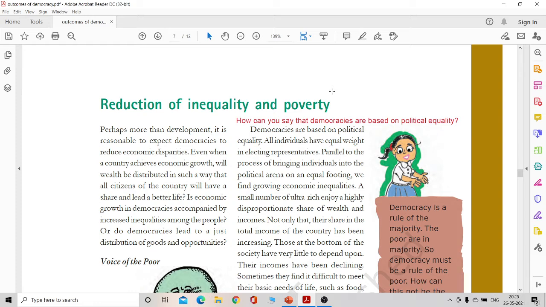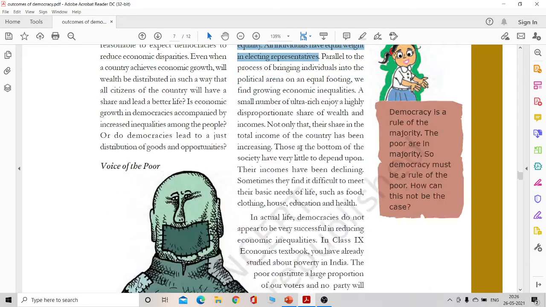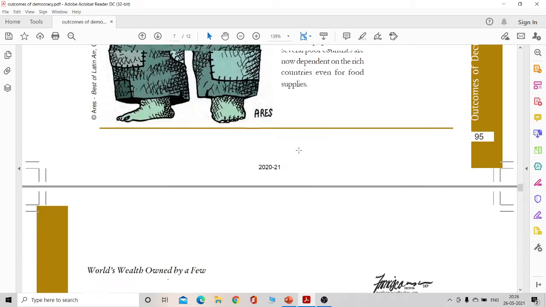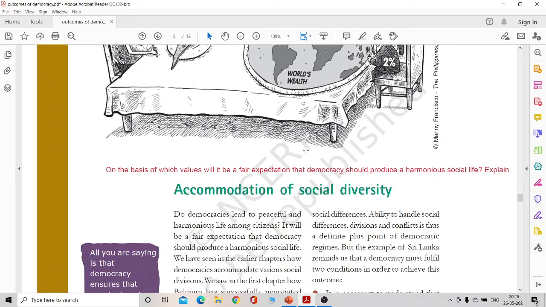Now a one marker question that is asked is, how can you say that democracies are based on political equality, right? So it's a very simple answer. Democracies are based on political equality because all individuals have equal weight in electing representatives, right? So this would be a very simple direct answer to the question. Equal vote and equal right, irrespective of caste, creed, or gender, right?